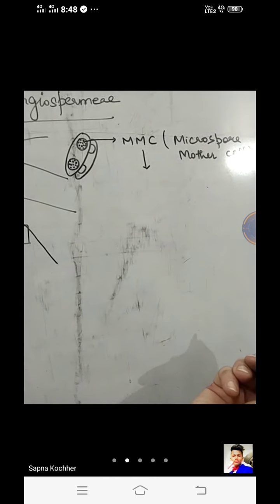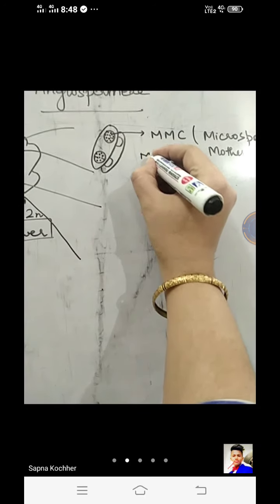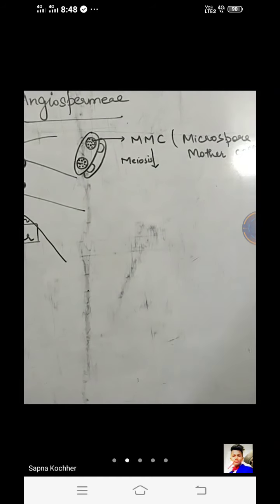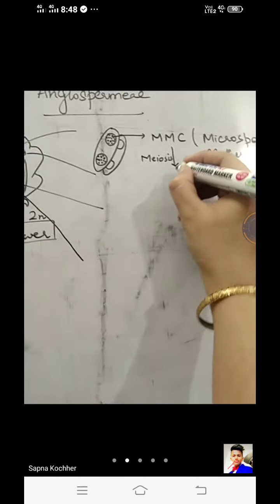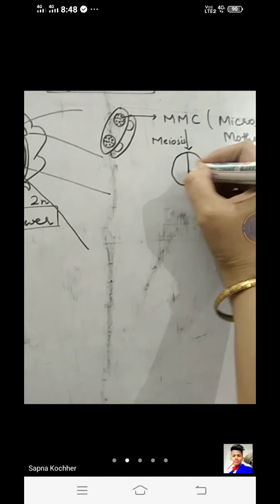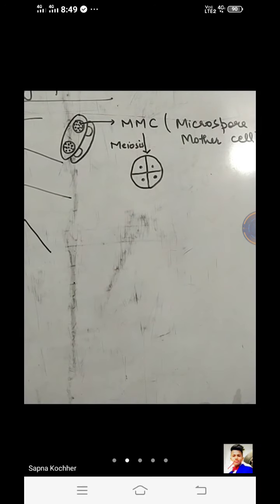What type of division? That is meiosis. I told you because these were the two end structures, so they undergo meiosis. When the meiosis results, it results in the formation of four new structures. Every time meiosis results in four cells, and each cell will be n in its nature.